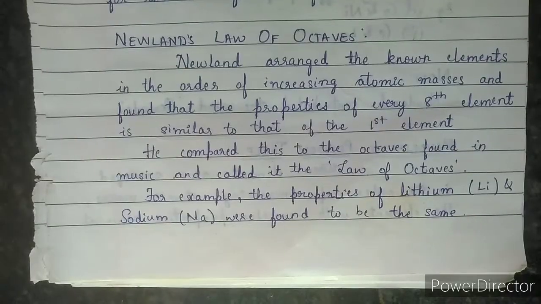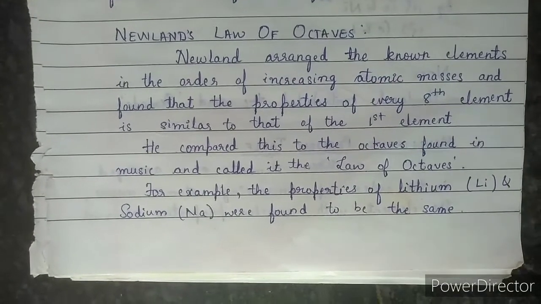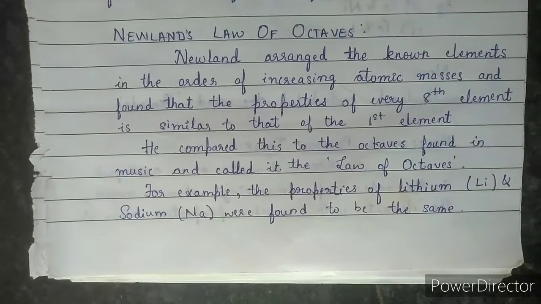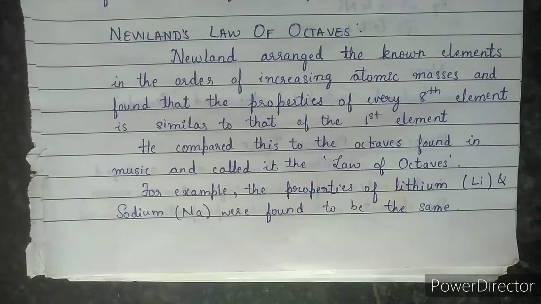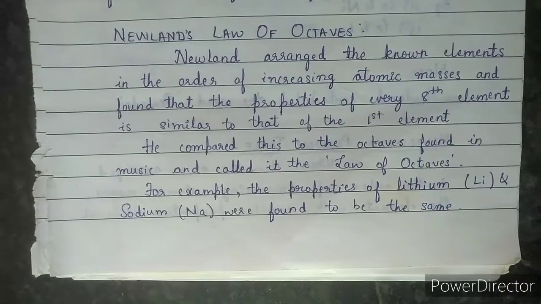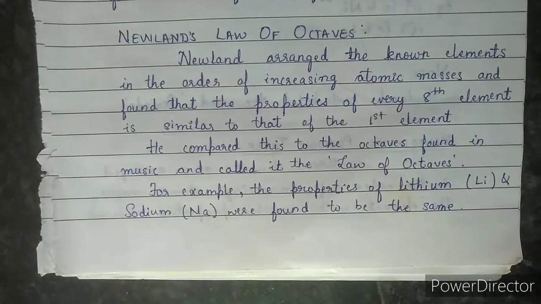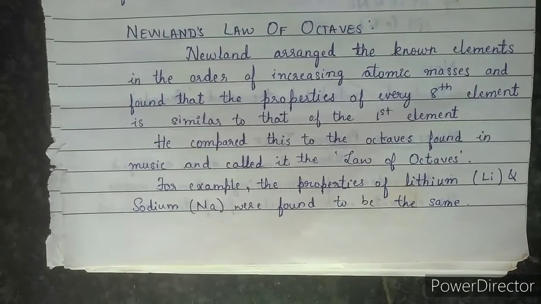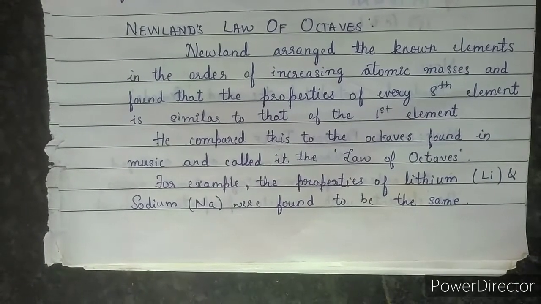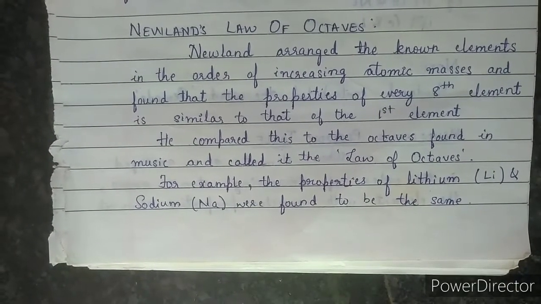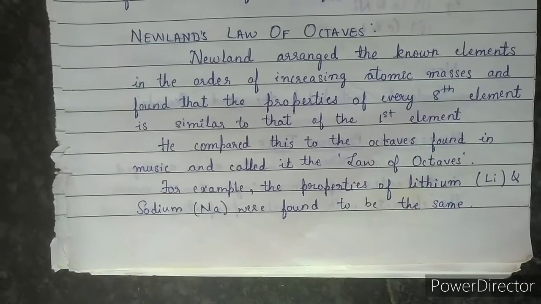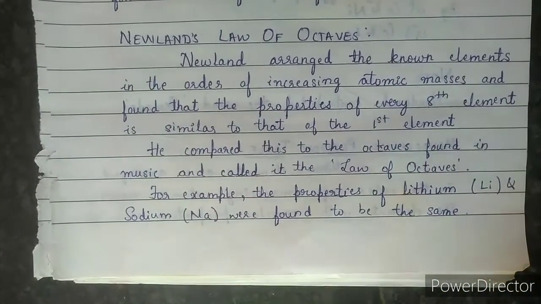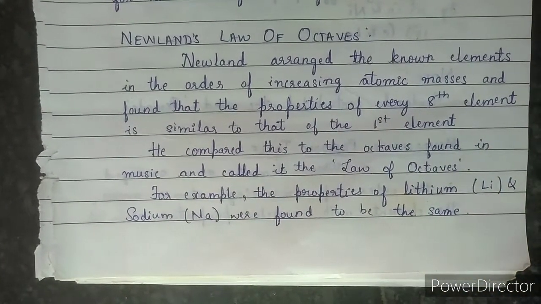Okay, next one, Newlands' law of octaves. Newlands arranged the known elements in the order of increasing atomic masses. He also arranged all the elements in the order of increasing atomic masses and found that the properties of every 8th element are similar to that of the first element. He observed that every 8th element will have exactly the same properties as the first element. So he compared this to the octaves found in music and called this the law of octaves.